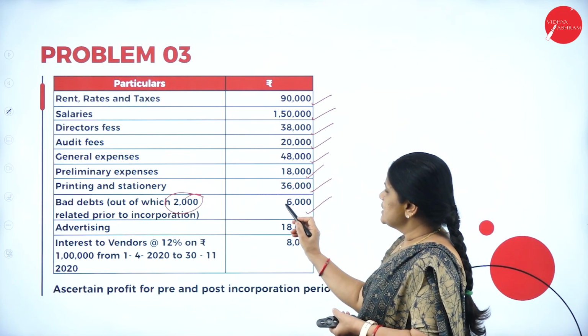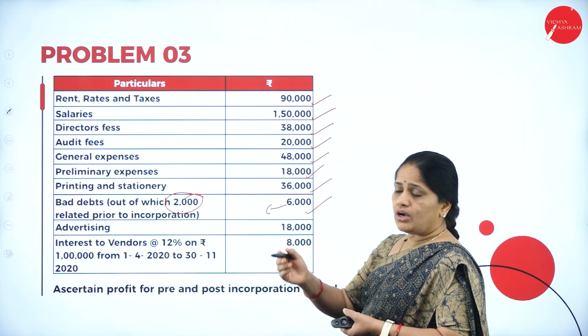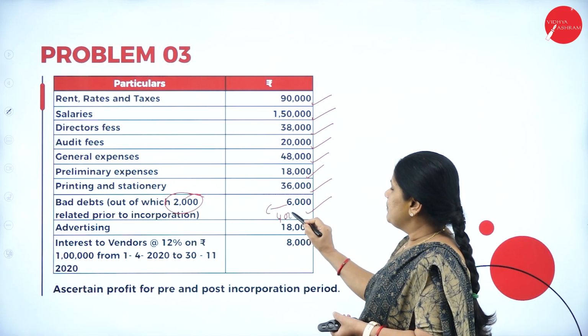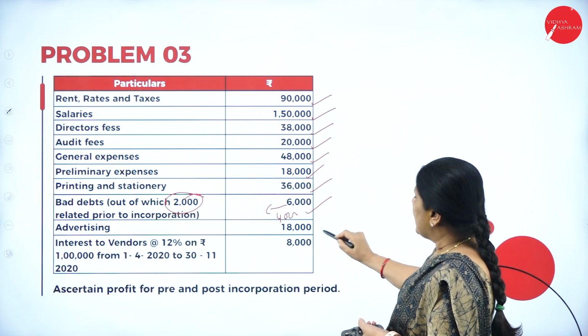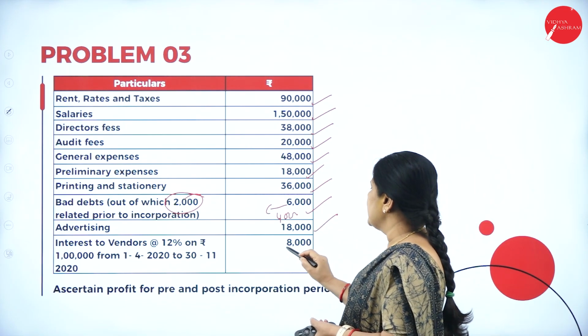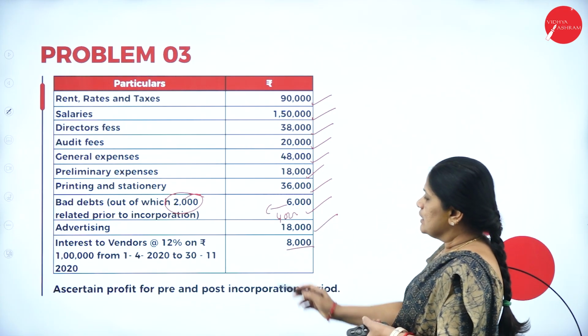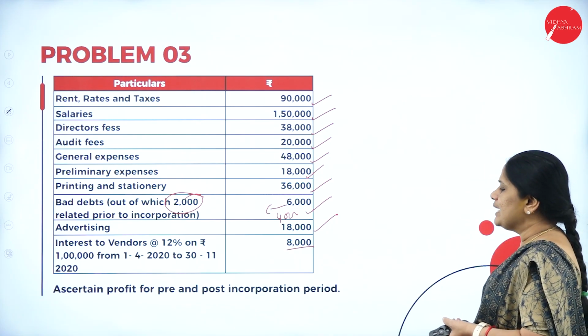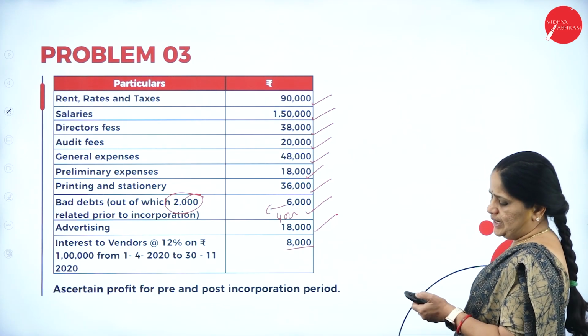So out of this, 2,000 is pre-incorporation and 4,000 will be post-incorporation. Advertising 18,000, interest to vendors 8,000. So ascertain profit for pre and post incorporation period.